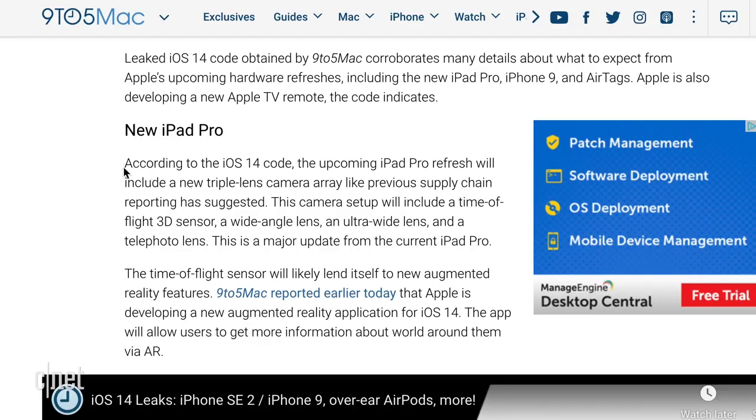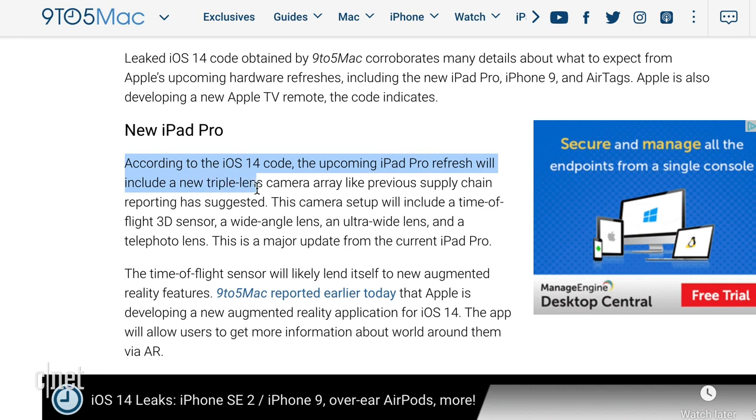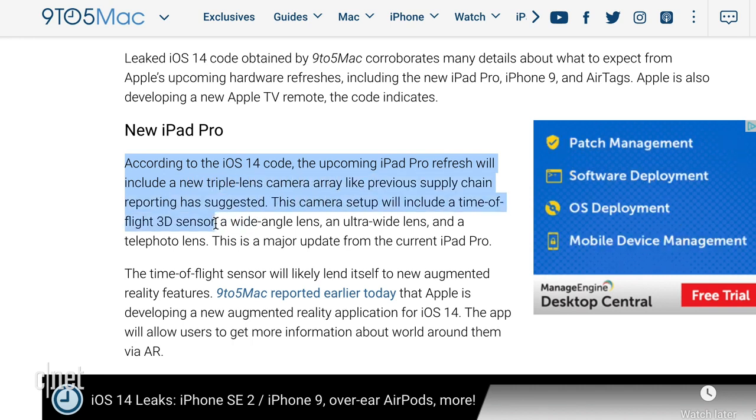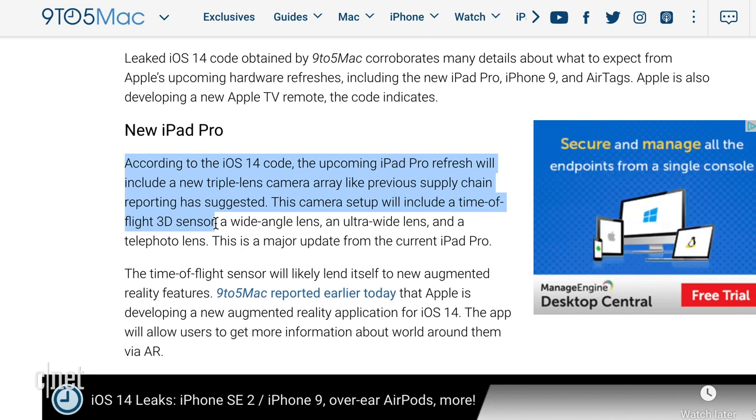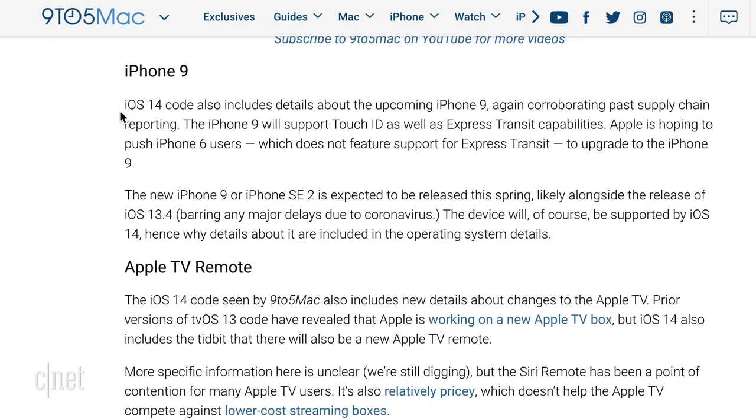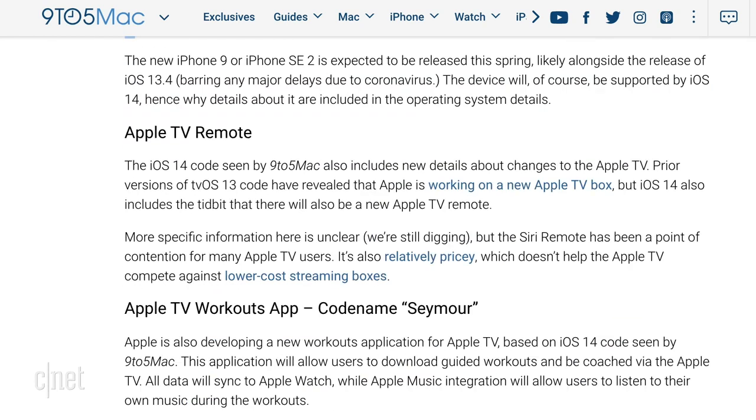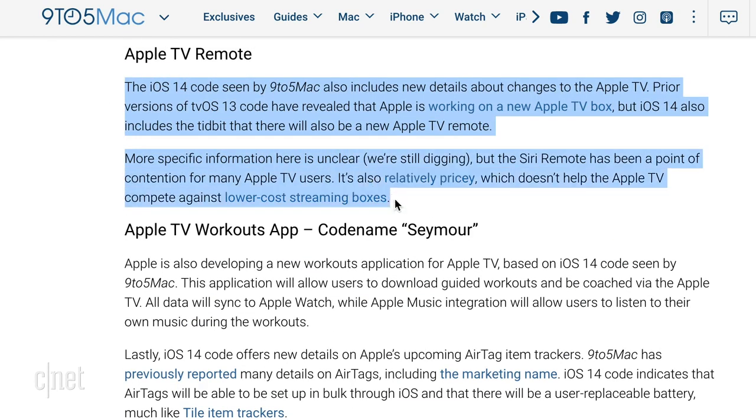And in case all that information wasn't enough for you, the same bit of leaked code also included references to a bunch of new products, most of which we were already expecting thanks to the rumor mill, but this makes it more real. That iPad Pro we talked about earlier was in there with a 3-camera array like the current iPhones, and a new time-of-flight 3D sensor that would enable new augmented reality features, which are also in the works. The cheaper iPhone 9 was also referenced with Touch ID support, a new Apple TV box, and a new remote.